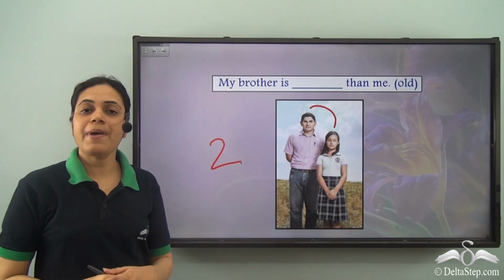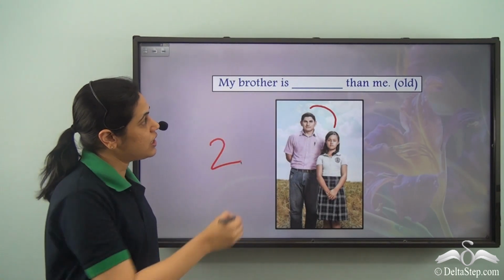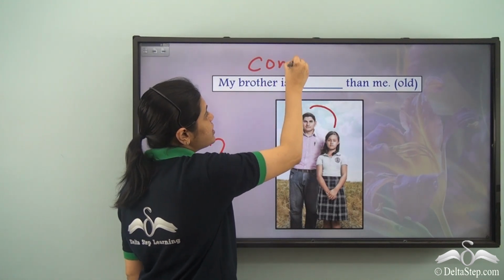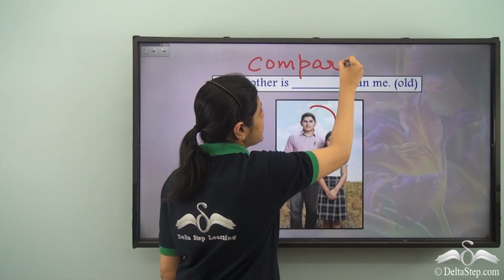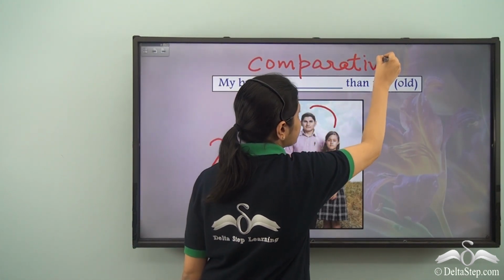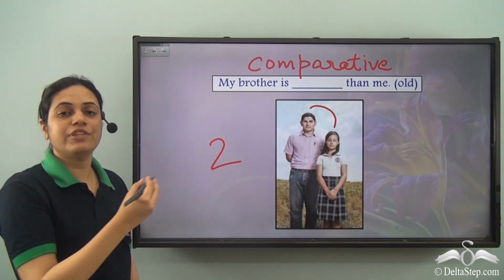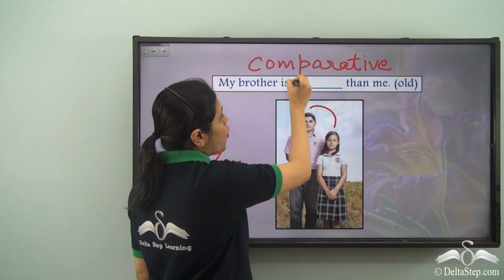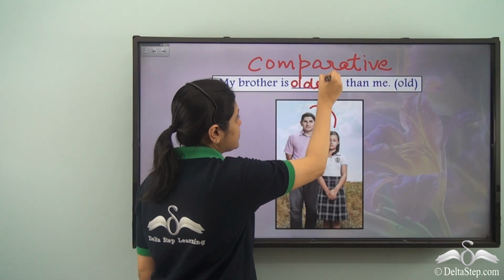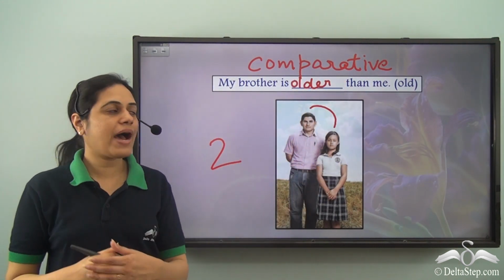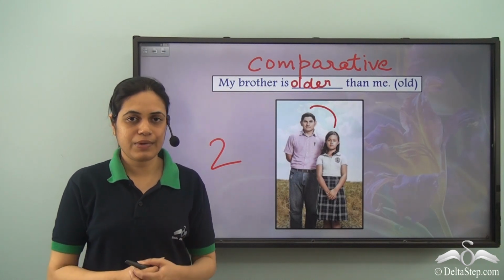So when we are comparing two people, we use the comparative degree of the adjective. And the comparative degree of the adjective old is older. So we say my brother is older than me.